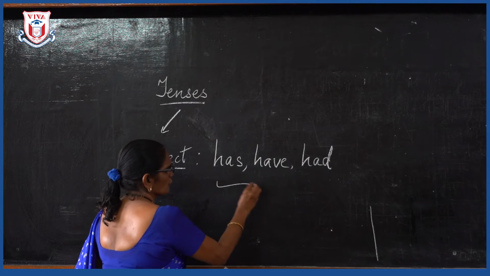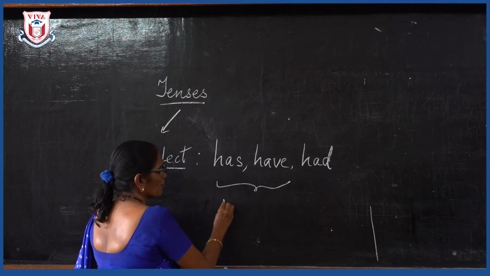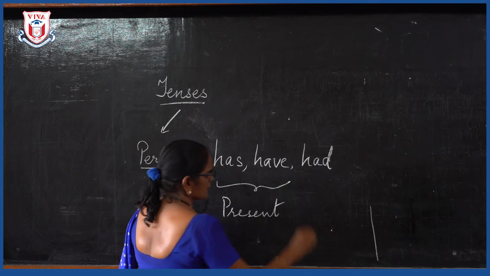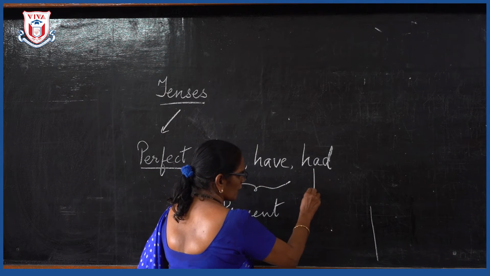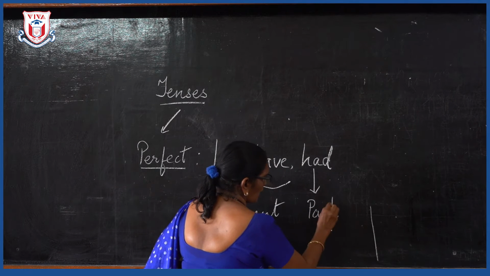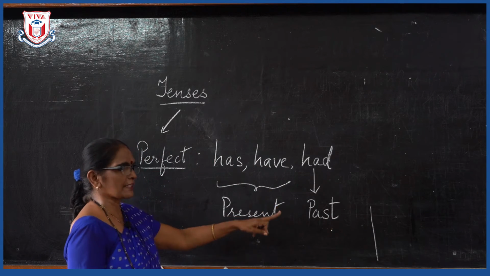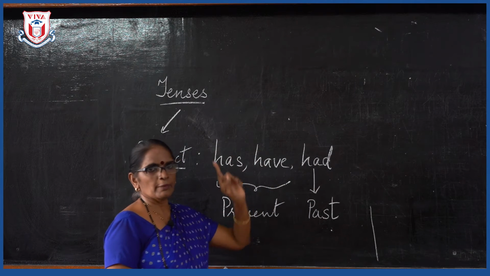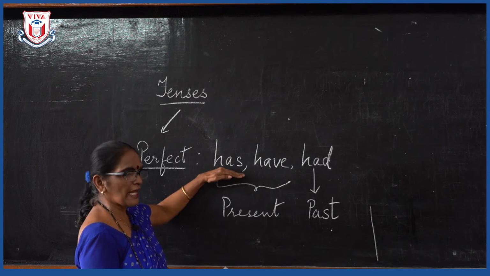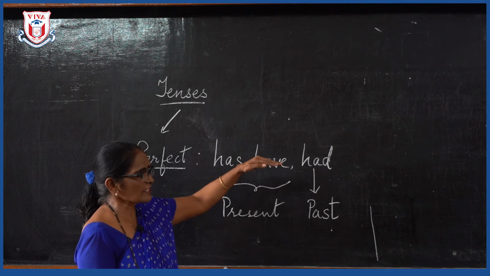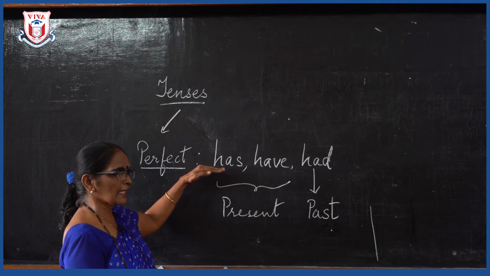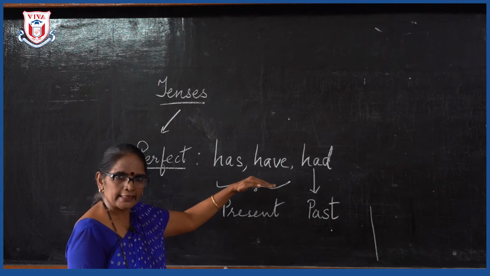Okay. Now these two words are used for the present tense, and this is the only word it is used for the past perfect tense. When I say past perfect tense, only had will be used. When I say present perfect tense, I will use only has and have. Now suppose the same sentence, if I take Payal bakes cake. Payal has baked cake.